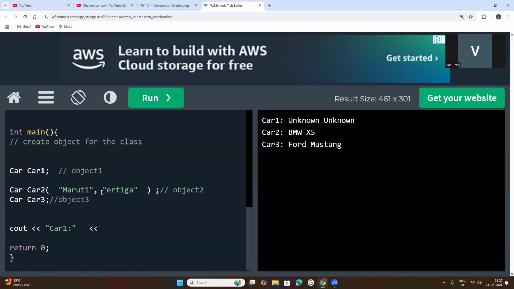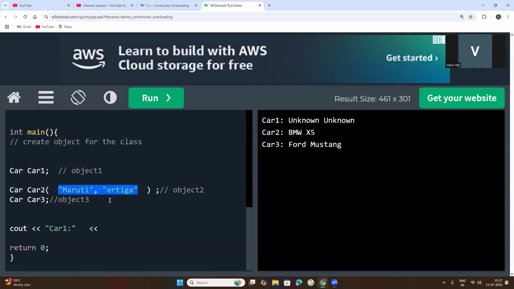Now see what happened. Two values I have passed. These two values are called arguments. Whenever you pass values inside of the object, they are called arguments.